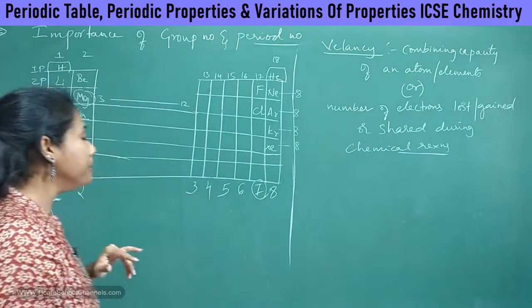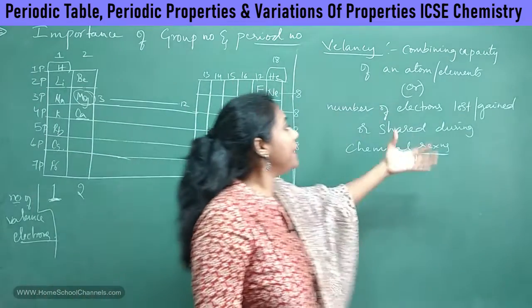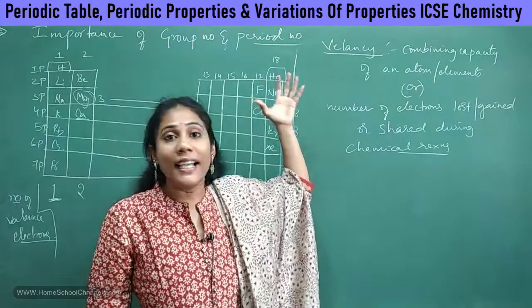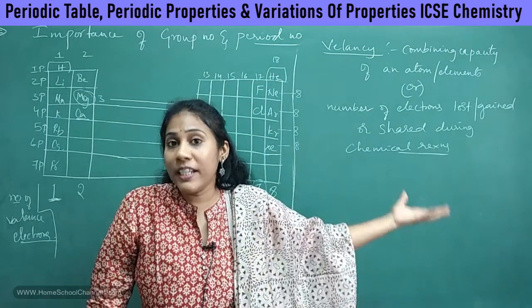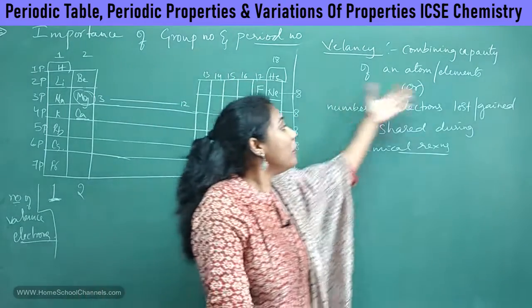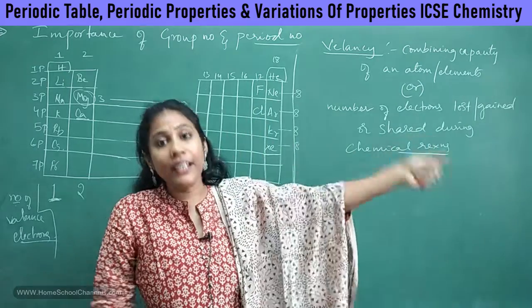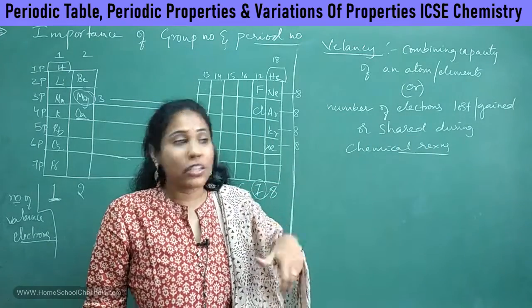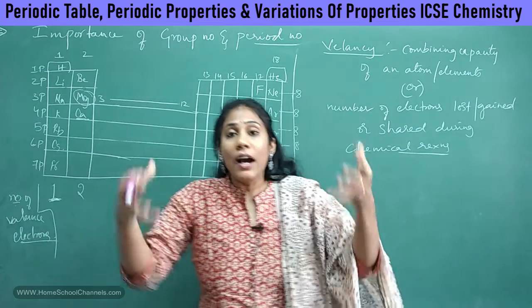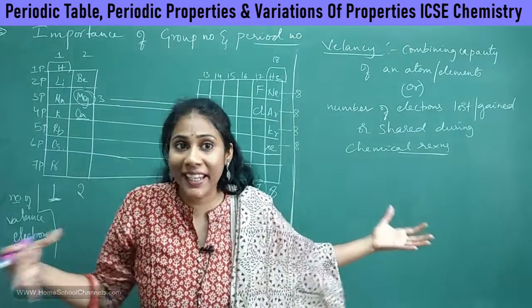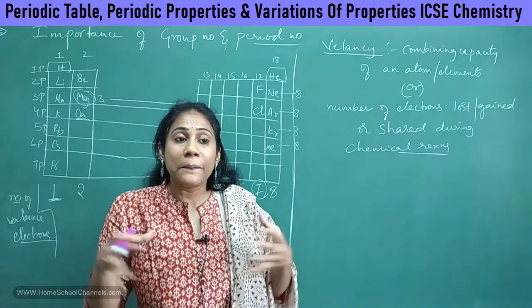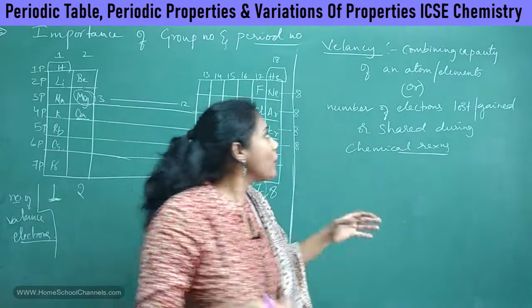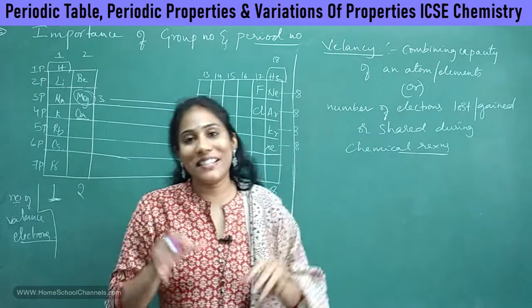Okay, so now valency is that number. How many electrons an element is losing to attain stability, or how many electrons it is gaining during chemical reaction, or how many electrons a particular atom is sharing just to attain stability. That number is what we will call valency.